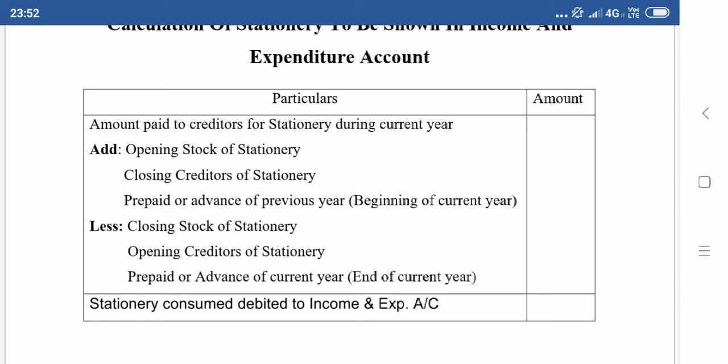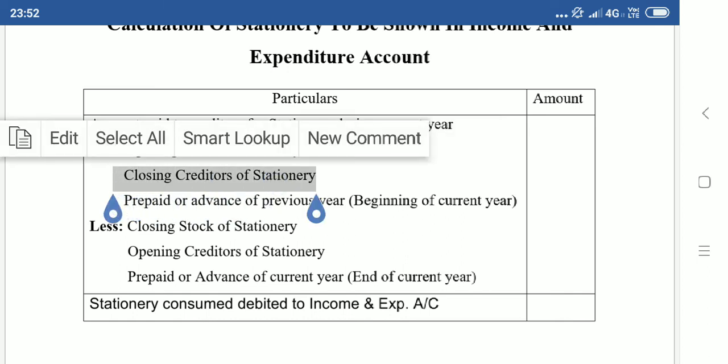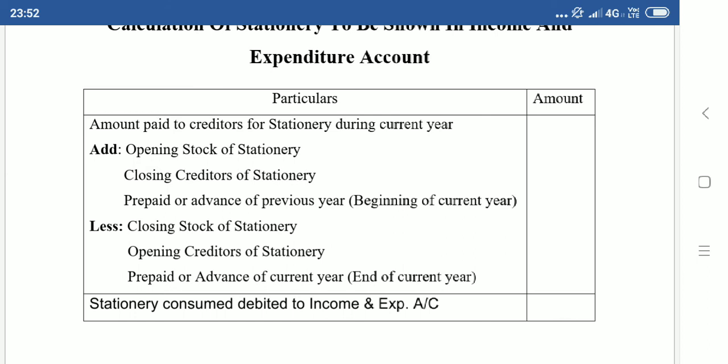Now comes closing creditors. Why should we add closing creditors? Sometimes you will get this as additional information. Say you will have closing creditors of stationery and opening creditors of stationery. Then you will get confused. Closing creditors are creditors at the end of the year, current year.